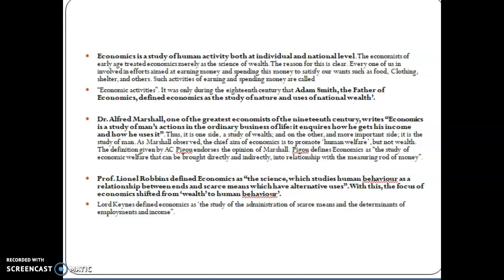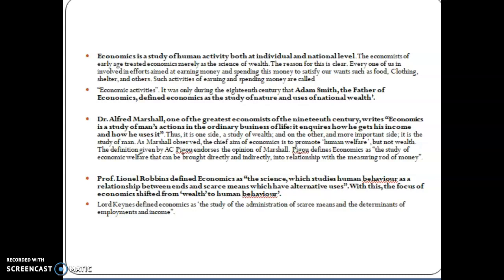In Adam Smith's time, the 18th century, he proposed a theory about basic needs like food, cloth, shelter, and some other needs also. Such activities of earning and spending money are called economic activities. Adam Smith introduced this theory during the 18th century. He is the father of economics, and later Alfred Marshall continued his theory, just updating it.